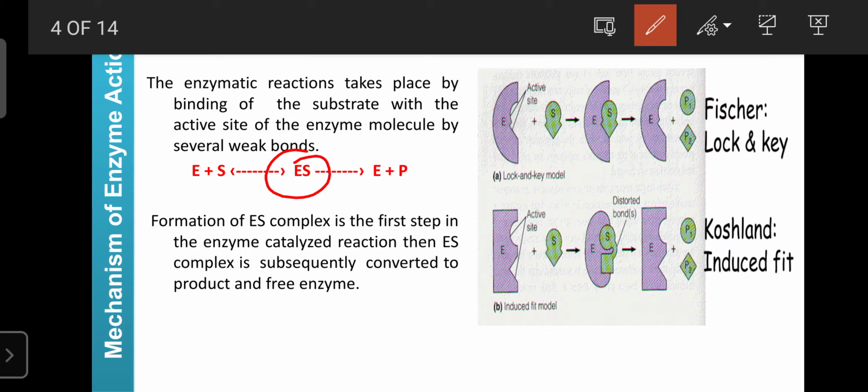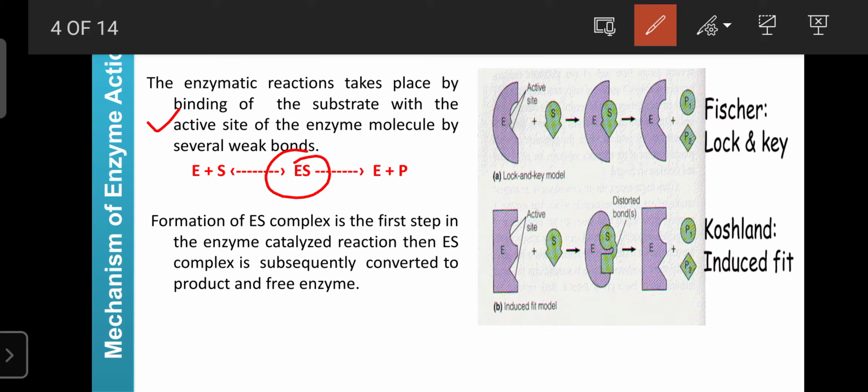Here the substrate can bind on the active site, which is formed by the amino acid chain on the enzyme. It allows the binding of the substrate, then forms the enzyme-substrate complex. Then the enzyme breaks down the various weak bonds, hydrogen bonds, peptide bonds, many bonds. Because they are weak in nature, the energy level decreases, then it forms the product, and the enzyme separates from the product.